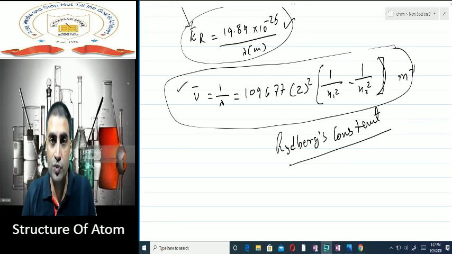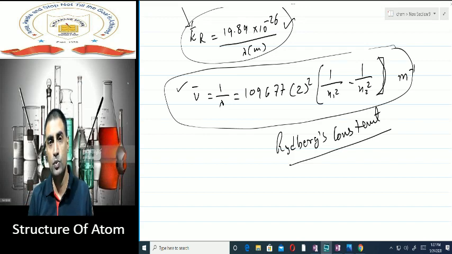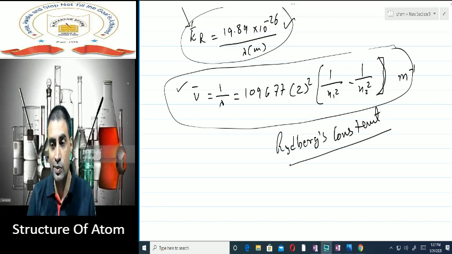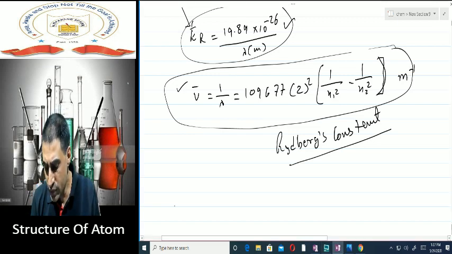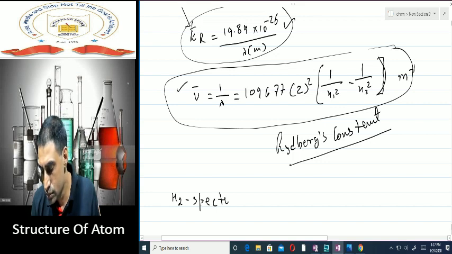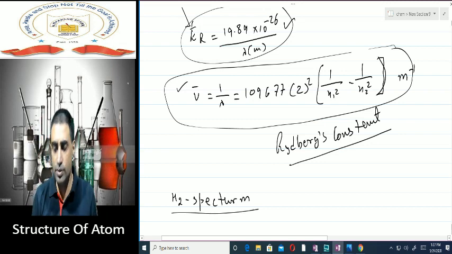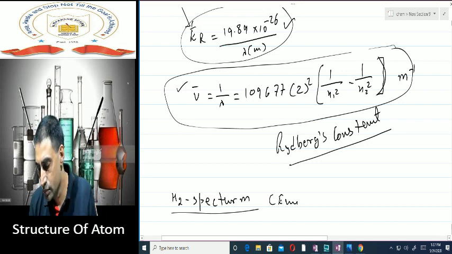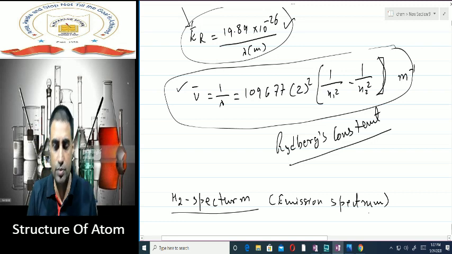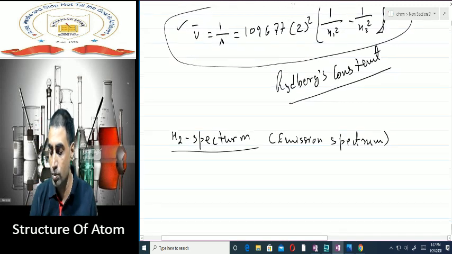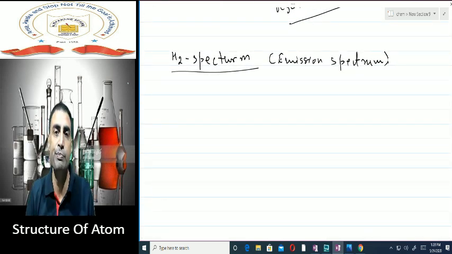Hello and welcome back. Well, students, in today's class, we'll do hydrogen spectrum. As I taught you in the last class, and I told you this in the last video also, today we'll be doing hydrogen spectrum. So we'll see what is hydrogen spectrum. Hydrogen spectrum is basically emission spectrum. Some of your concepts regarding atom or the structure of atom will also get cleared here.